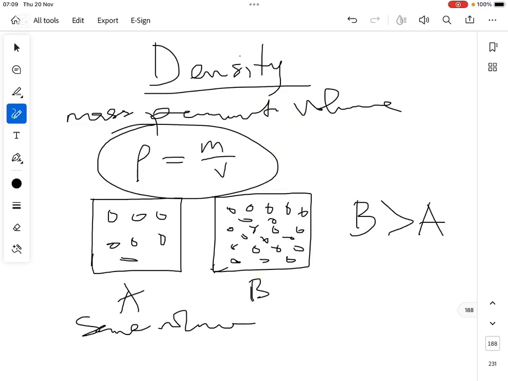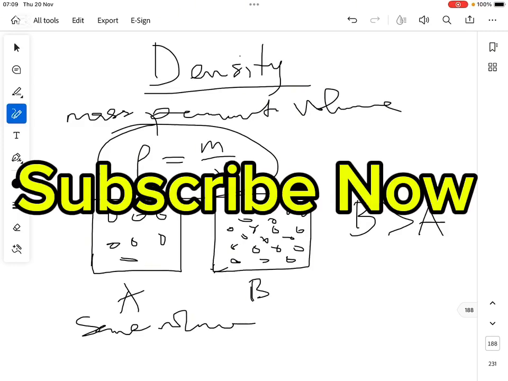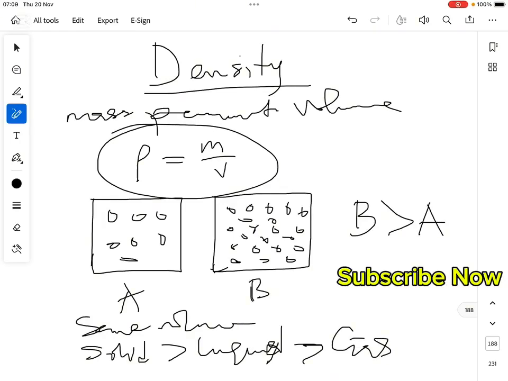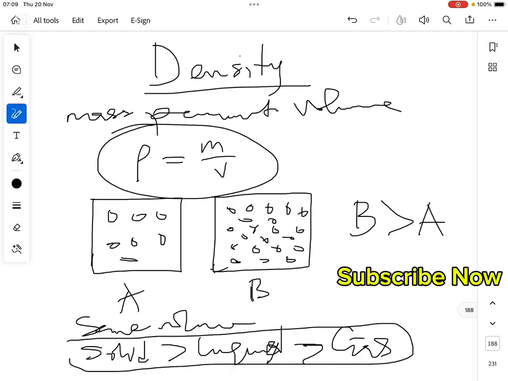And various objects have different levels of density. Normally and generally, we know that solids are denser than liquids, and liquids are also denser than gases. So these are the three states of matter, right? Solid, liquid, and gases. And we have substances that can change from solid to liquid to gas, like ice can change to water, water can change to steam, all right, at different temperatures.